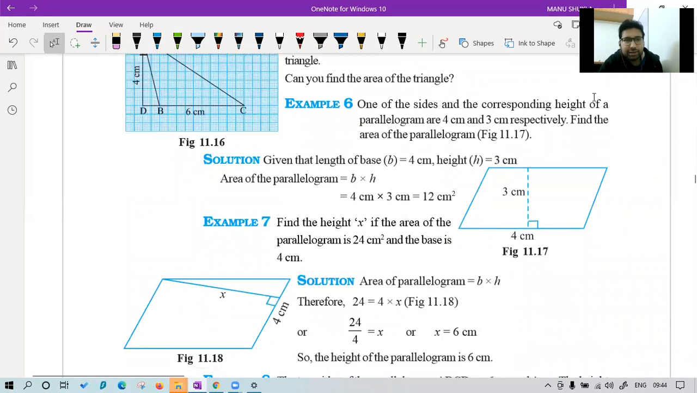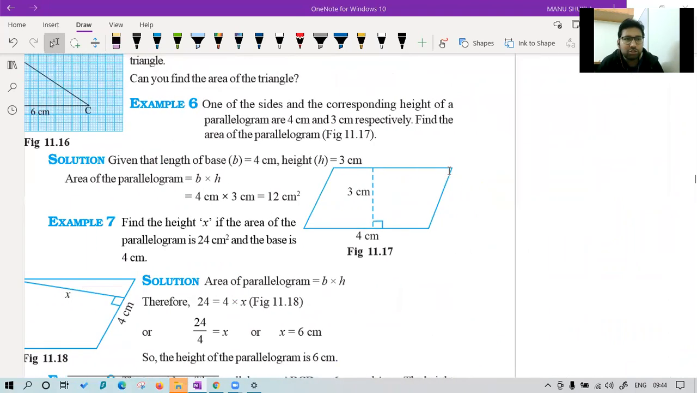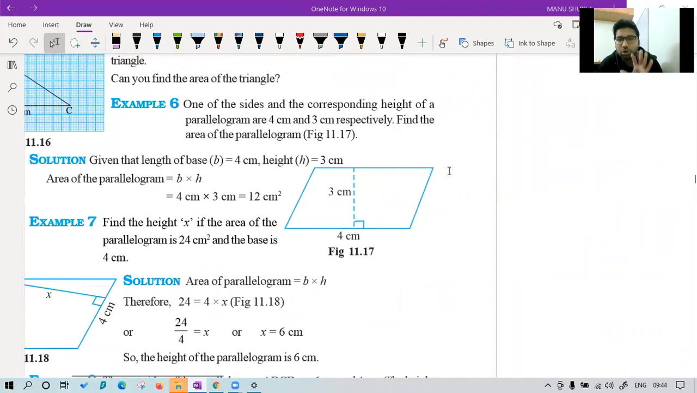Okay, let's see. Example number 6. One of the sides of, let me read it. Actually, the chat window is coming in between. Today, I hope there is no black spot on the screen.